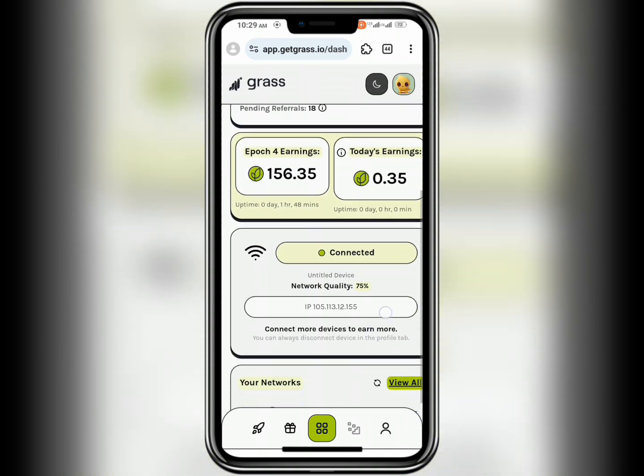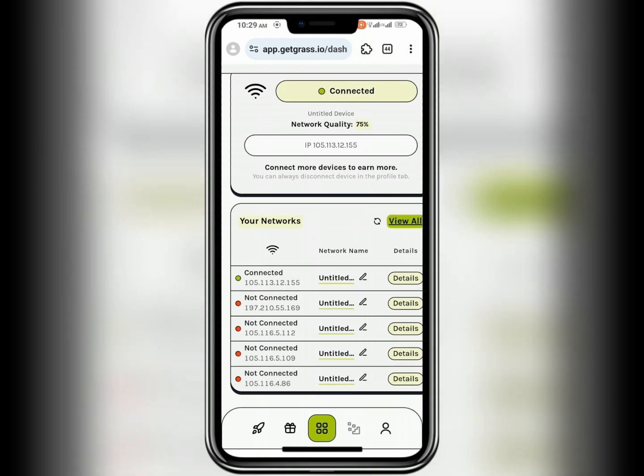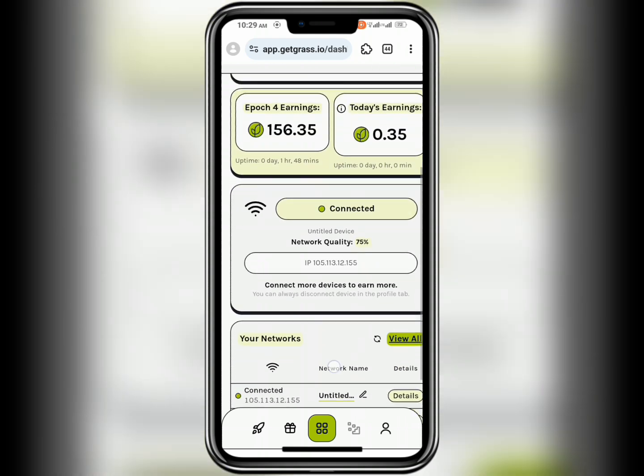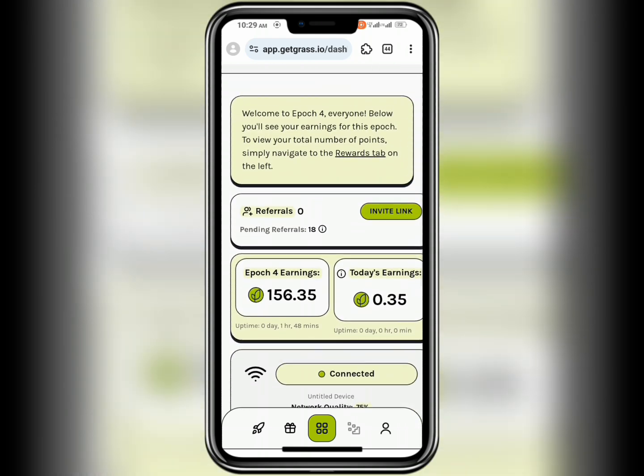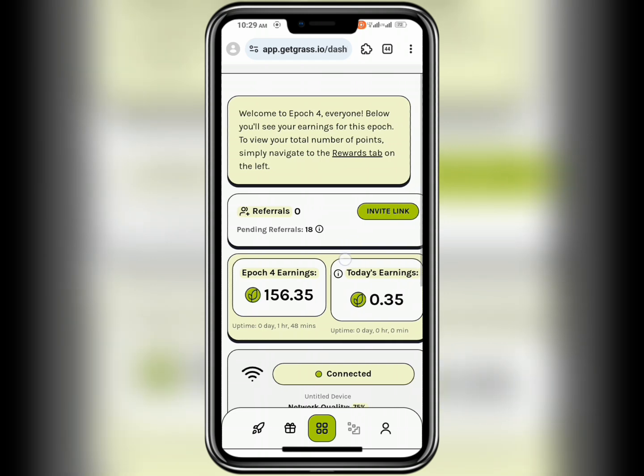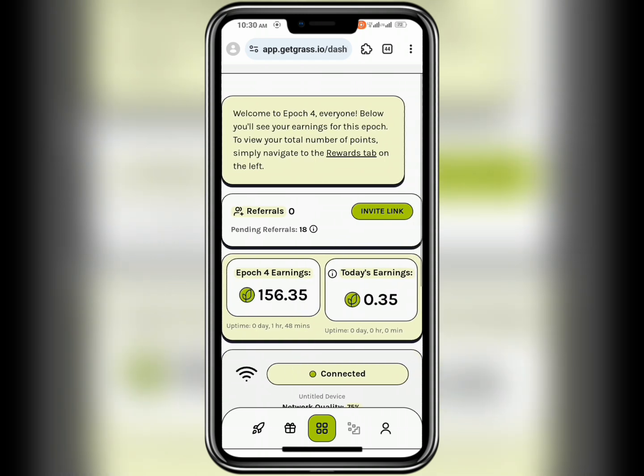Now while you might keep earning without checking in on this page every 24 hours, make sure to check, because sometimes the extension might disconnect. You might need to manually connect it, and most times it disconnects at night. So just connect it again and keep earning.